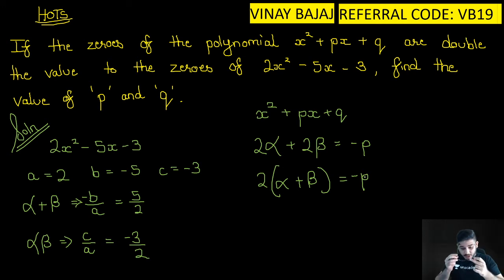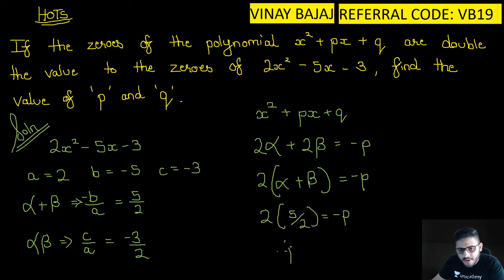Now, you know the value of alpha plus beta? Yes. So 2 bracket open 5 by 2 is equal to minus p. So therefore p is equal to minus 5. You get the value of p as minus 5.